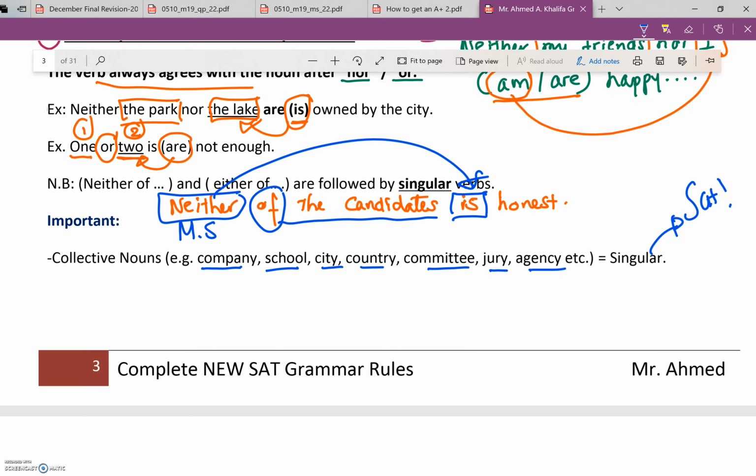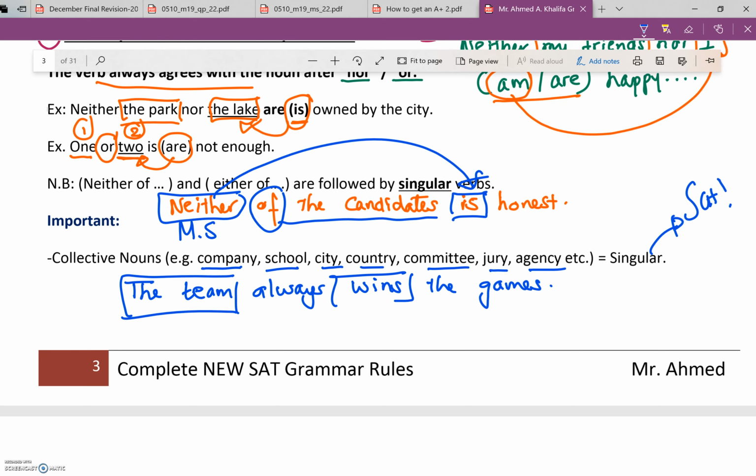Let us write this one. The team always wins the games. As you can see here, the team is a collective noun, and it is singular.